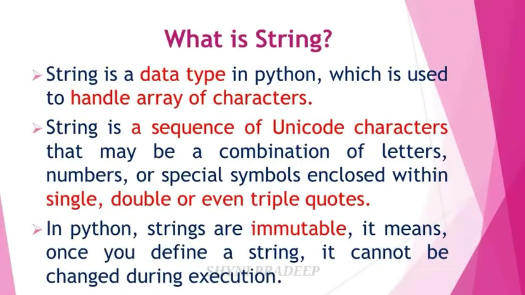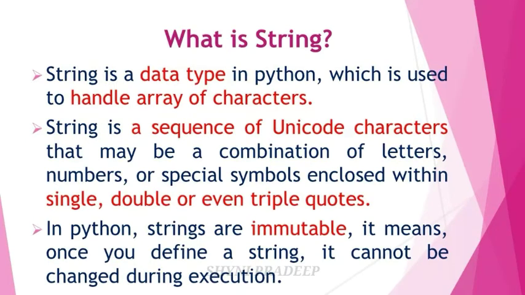String is a data type in Python which is used to handle an array of characters, which means a sequence of characters enclosed in single quotes or double quotes or triple quotes is called a string. String is nothing but a data type of Python. A string is a sequence of Unicode characters that may be a combination of letters, numbers, or special symbols enclosed within single, double, or even triple quotes.